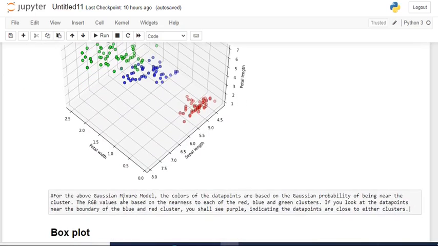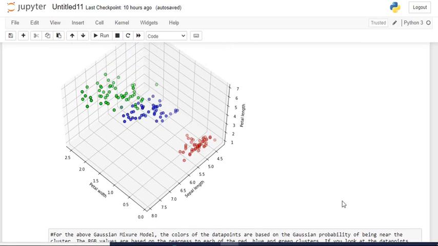So above Gaussian mixture model, the colors of the data points are based on the Gaussian probability of being near the cluster. The red, green, and blue values are based on the nearness of the red, blue, green clusters. If you look at data points near the boundary of the blue and red cluster, you shall see purple, indicating the data points are very close to either cluster. So this is the Gaussian distribution, how the data points get separated.